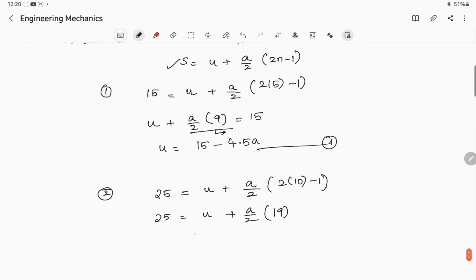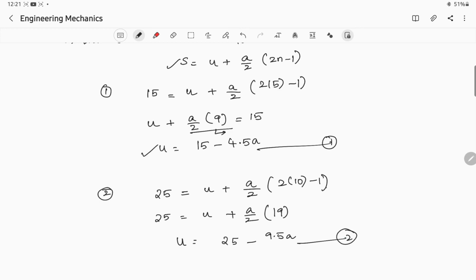So u is equal to 25 minus 19 by 2 a. How much is 19 by 2? 19 by 2 is 9.5. So u is equal to 25 minus 9.5a. We'll name this as equation number 2.